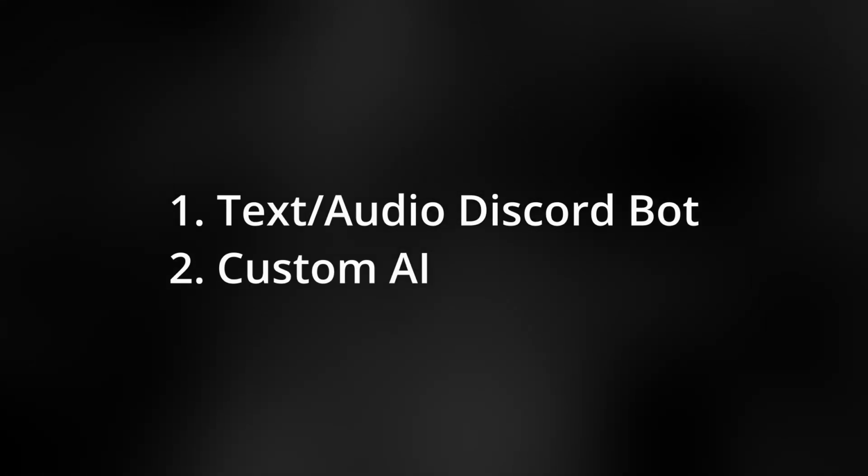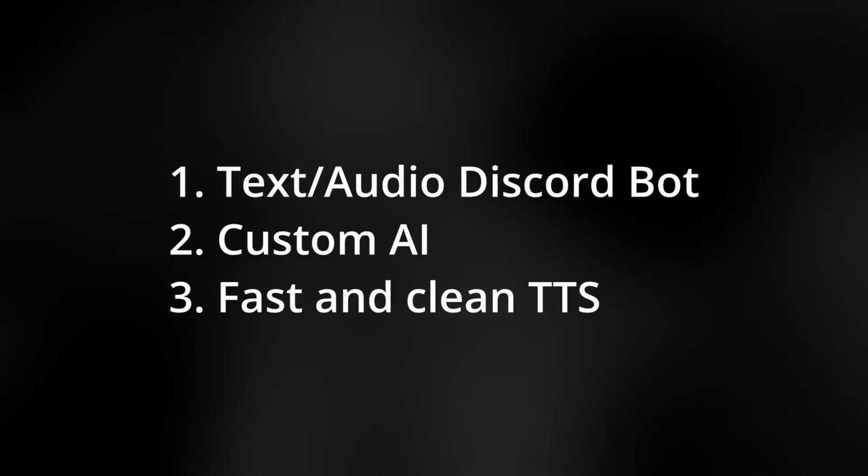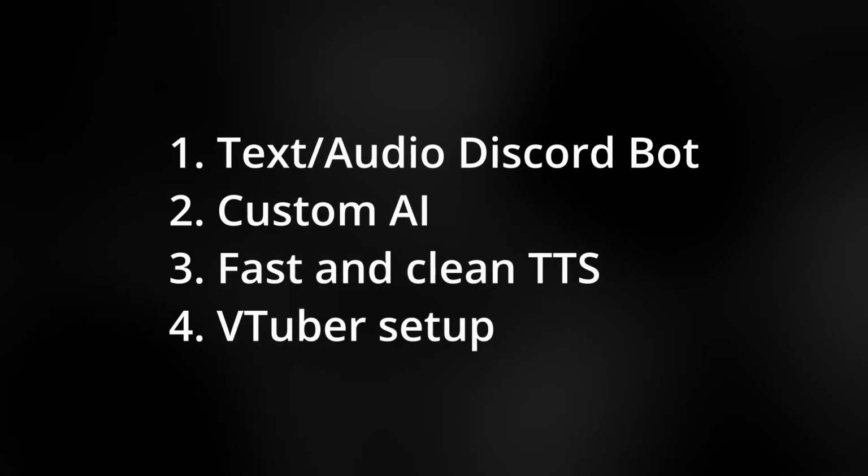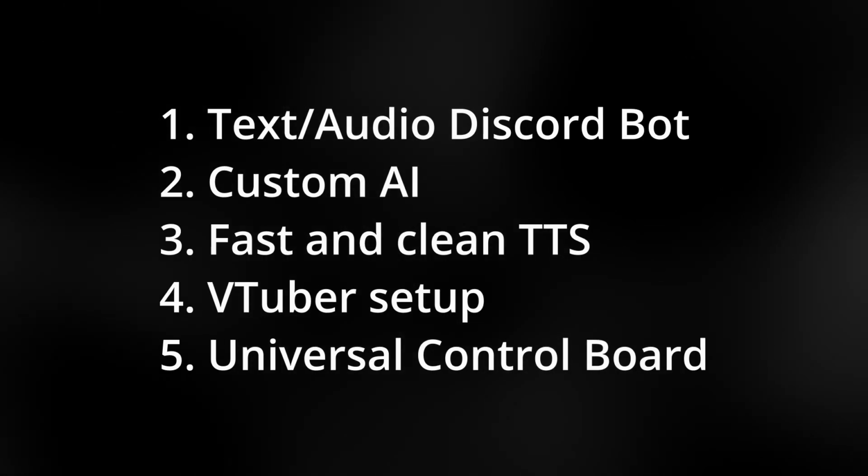Right now, the things that I want to make are: 1. A Discord bot that can text and talk. 2. A personalized AI. 3. Custom text-to-speech. 4. A VTuber model. And 5. A control board that I can access from anywhere.